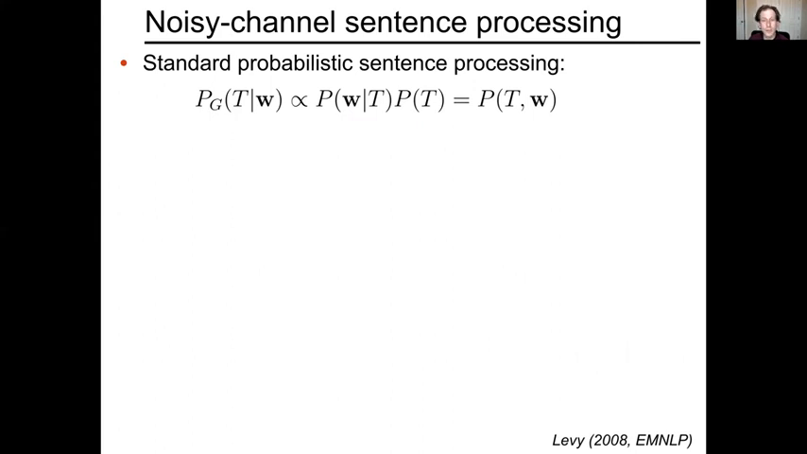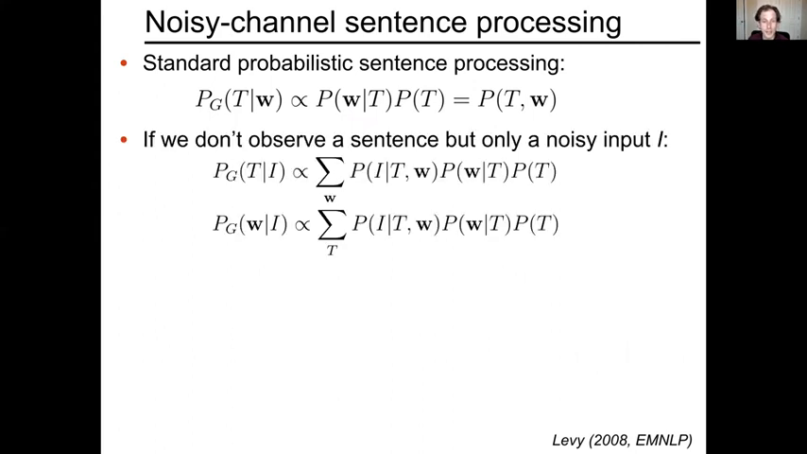But if we don't observe the sentence W, but rather a noisy input I, then we have to do something a little more complicated. For example, if we're interested in recovering the intended structure given the input, then we need to marginalize over the possible word sequences that might have underlain that structure. Alternatively, if we want to reconstruct what the word sequence was that somebody said, we'd be marginalizing over tree structures. Once again, we're conditionalizing on the input I, not on the structure T or the sentence W, because neither of those is known.